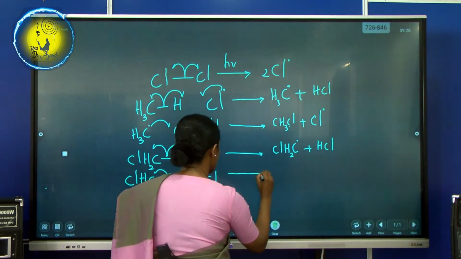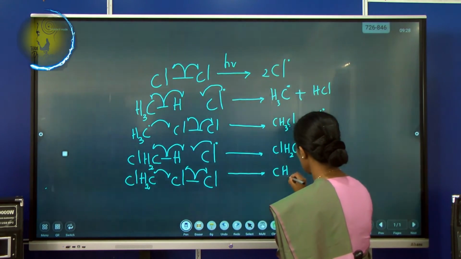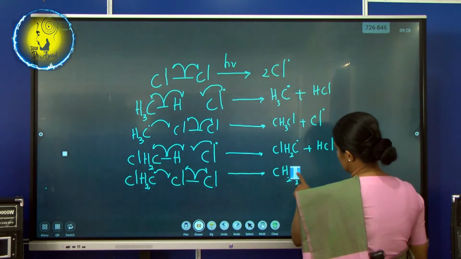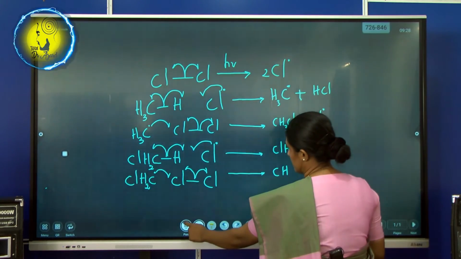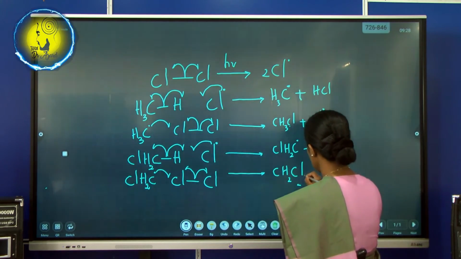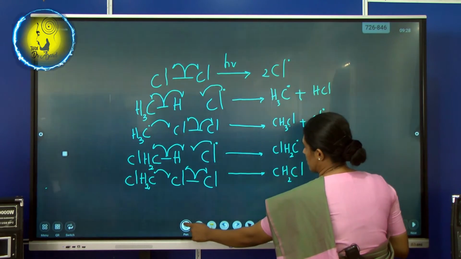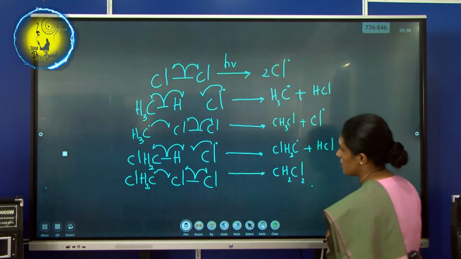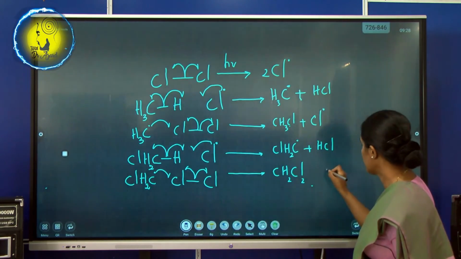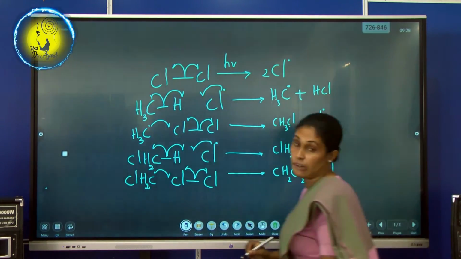See the result? So tell me the result now. CH2Cl Cl2. We took this Cl to this side. Then what will happen? One radical remains here, a radical of chlorine.